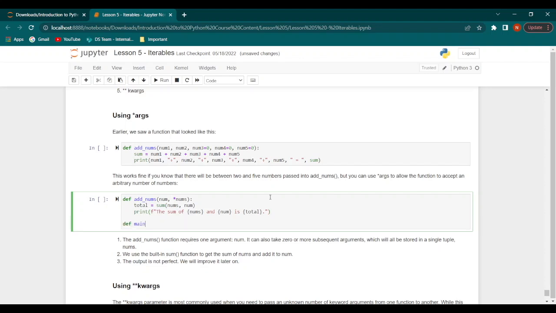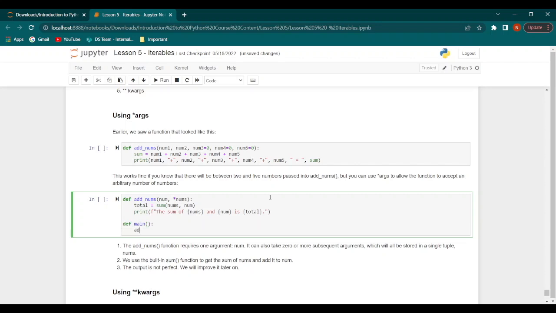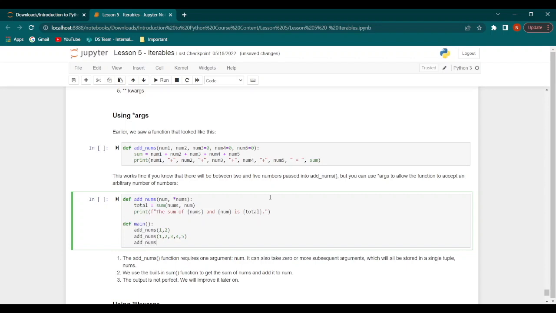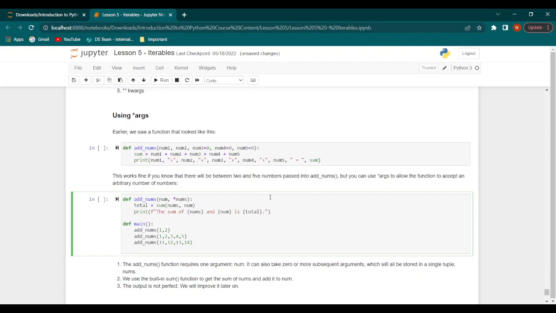Now, after this, we define our main function. So that is add_nums 1, 2, add_nums 1, 2, 3, 4, 5, add_nums 11, 12, 13, 14, and add_nums 101, 102, 103, and 404.